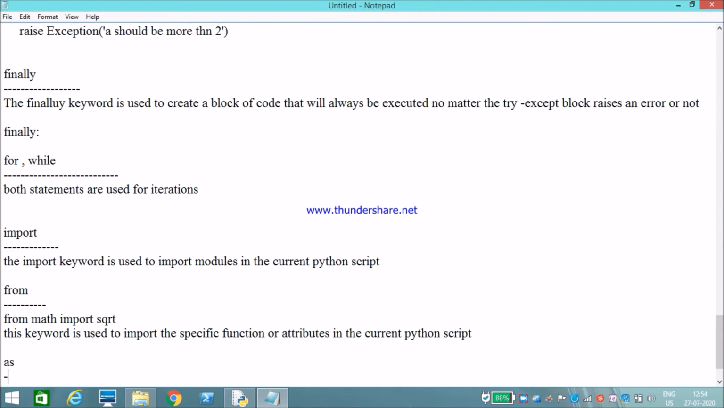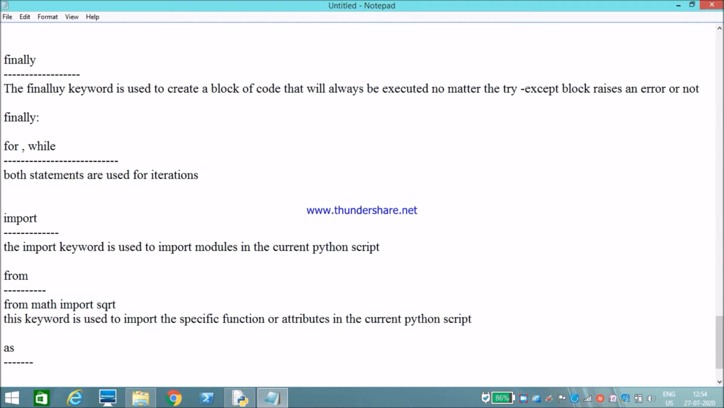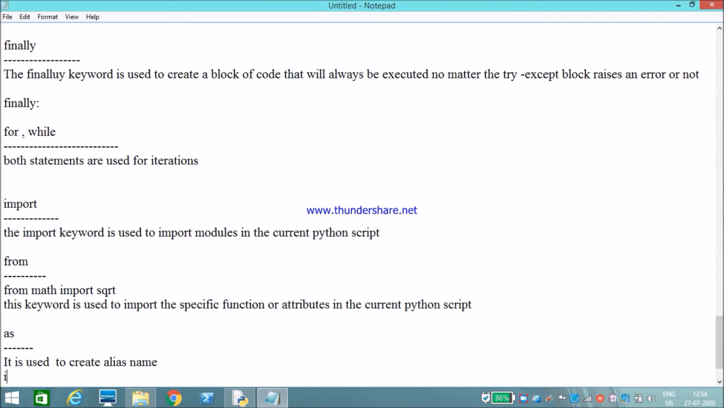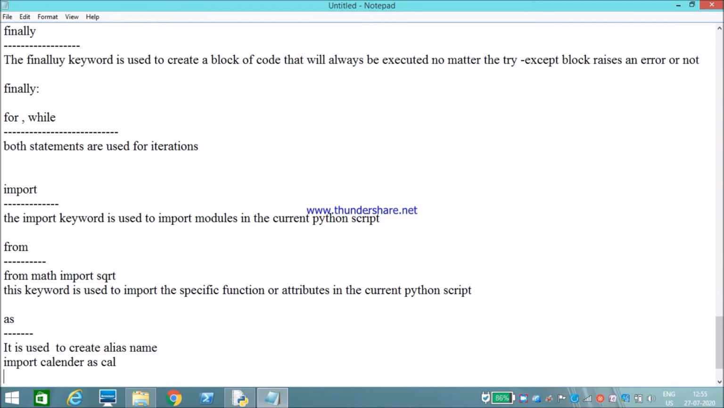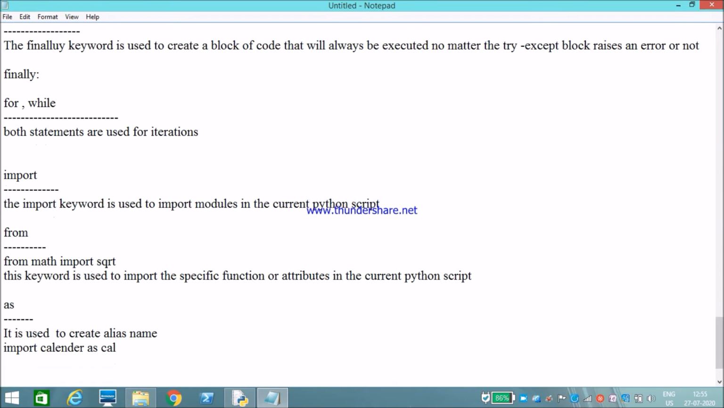Next, as I previously said, as is used in exception handling and also used in modules, to create an alias name. For example, import calendar as cal. So instead of using calendar as a complete word, I'll use the shortcut cal to do some operations. The as keyword is used to create an alias name.